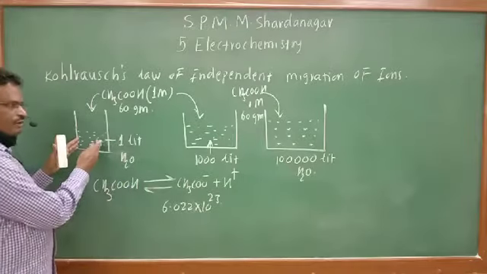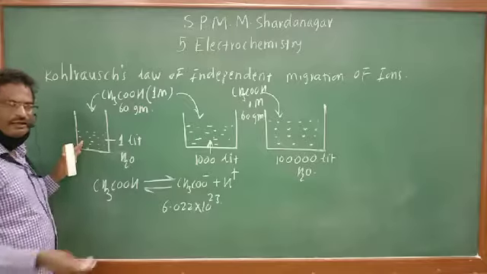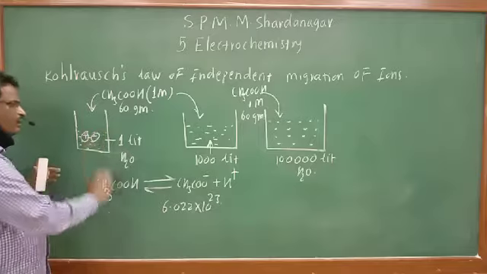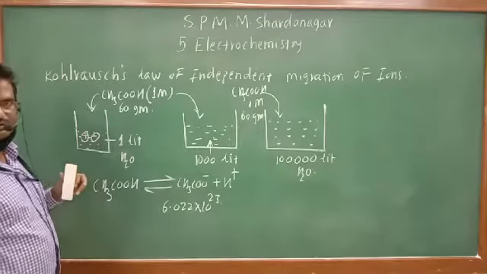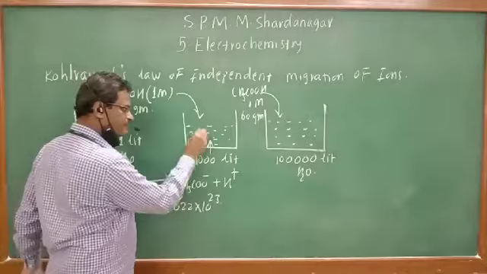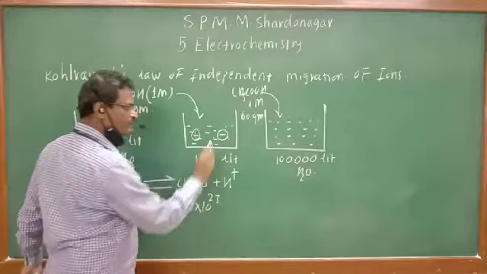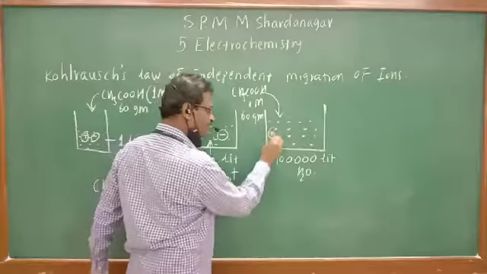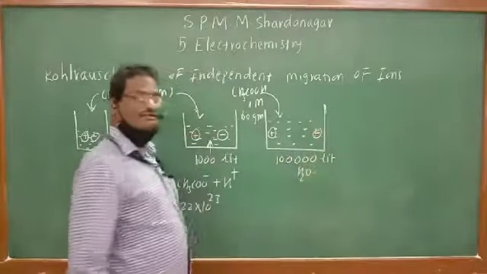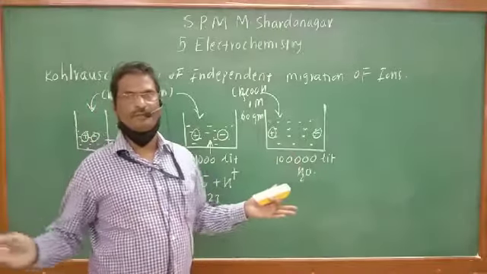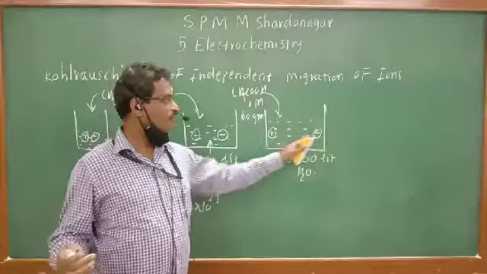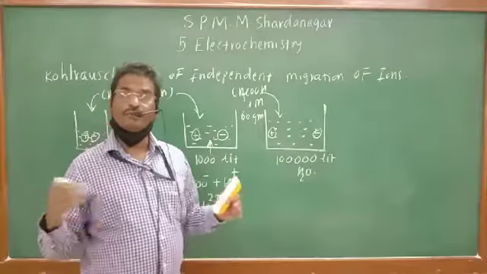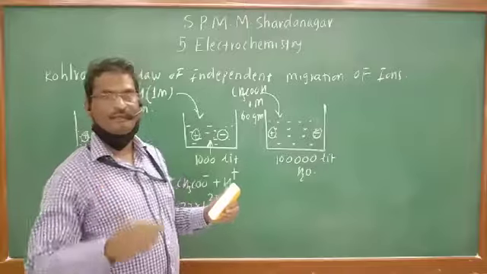Now see the important point. In this case, the ions obtained are close to each other. Positive and negative ions are close to each other. In this case, positive and negative ions are away from each other. And in this case, they are far away from each other, such that they will move independent of each other.